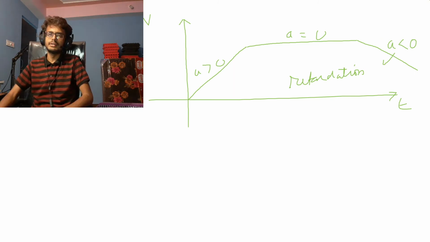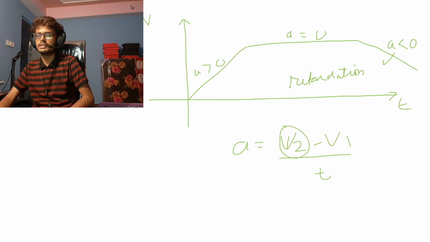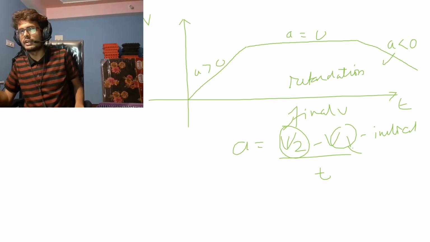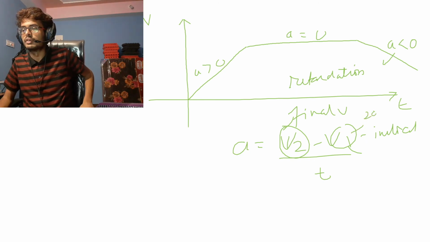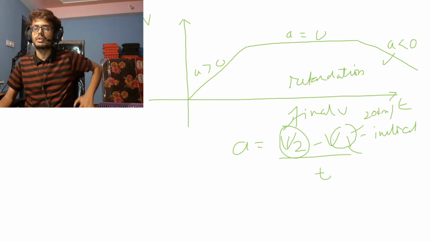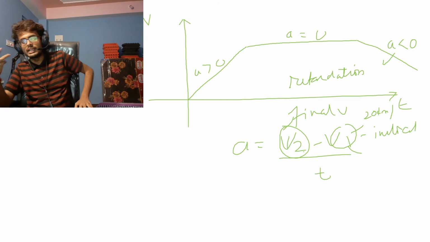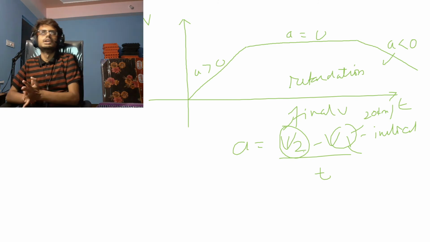So what are the things we studied today? And also one more thing you should know, the formula for acceleration is v2 minus v1 divided by t. The best way to remember this is, v2 is known as the final velocity, and v1 is the initial velocity. So v1 is the one that is before something. If my velocity is 40 kilometer per hour now, and it was 20 kilometer per hour 1 hour ago, then v1 is 20 kilometer per hour, which I had 1 hour before, and v2 is 40 kilometer per hour, the velocity that I have right now. Okay, so v2 is the final velocity, v1 is the initial velocity, right? This is the thing you need to know.